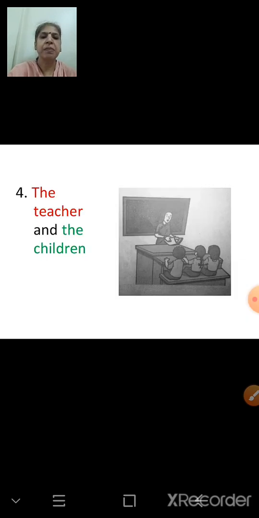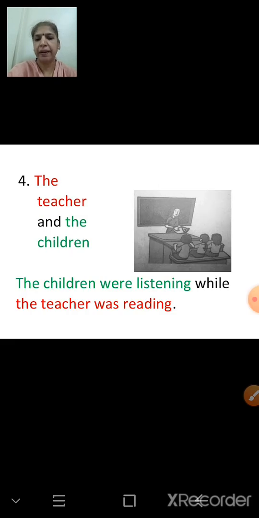Now here, this is a picture of a classroom. There's a blackboard, there's a teacher and the children are sitting. Now the teacher is reading, and the children are listening. So we have to use while.